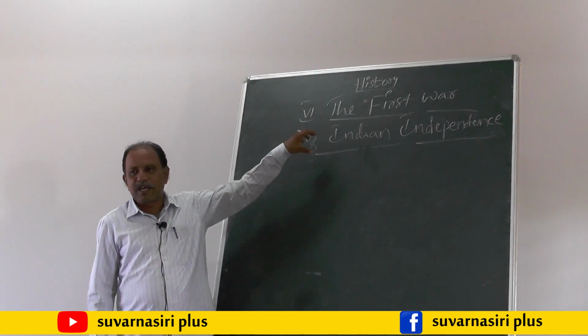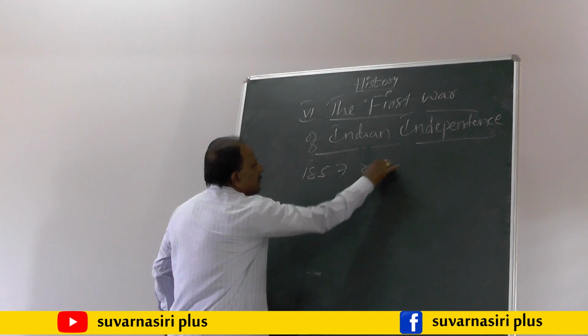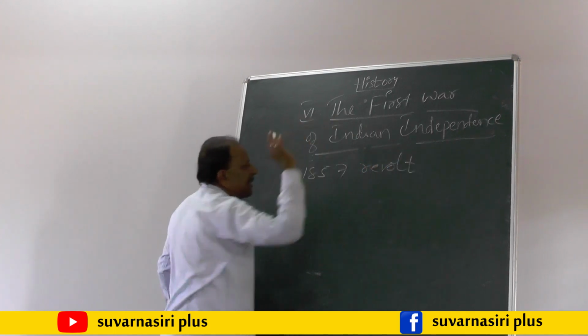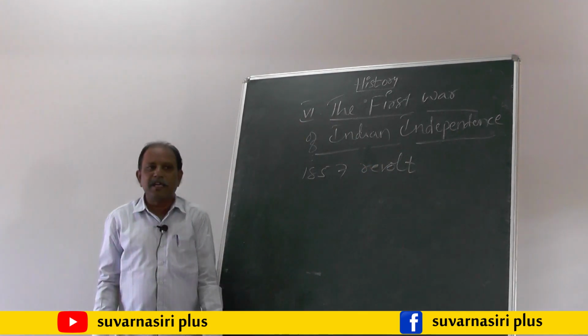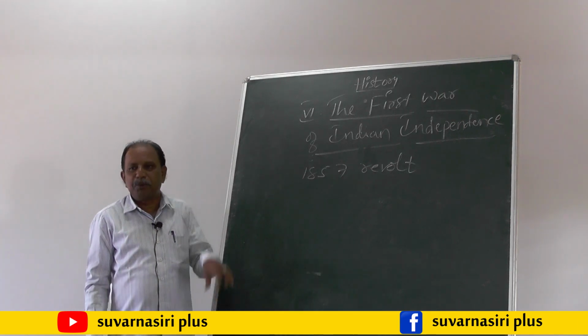The Indian historians called this 1857 revolt the first war of Indian independence, whereas the English historians termed it the Sepoy Mutiny.